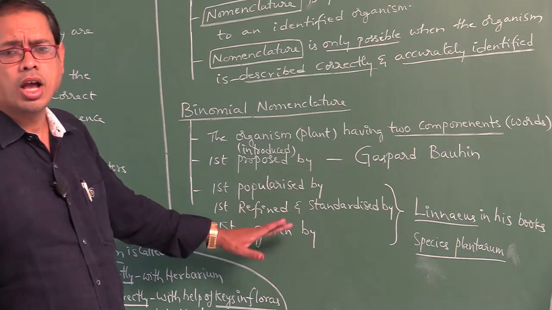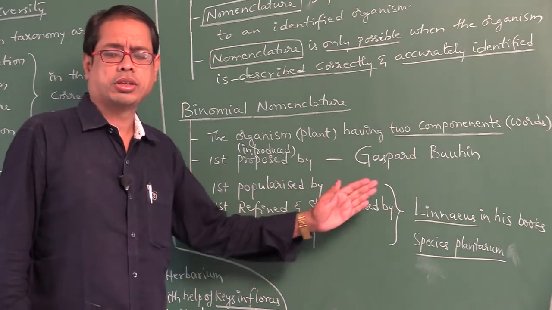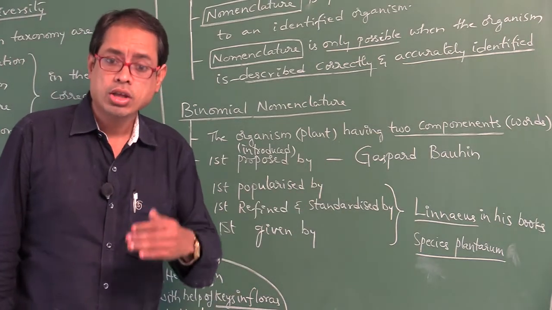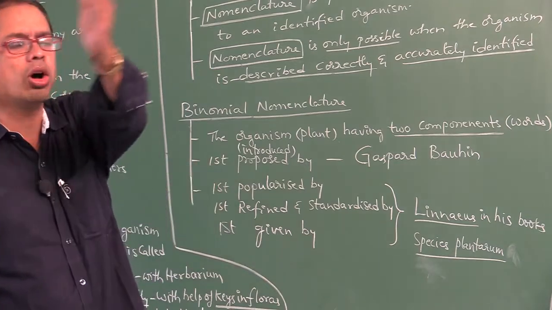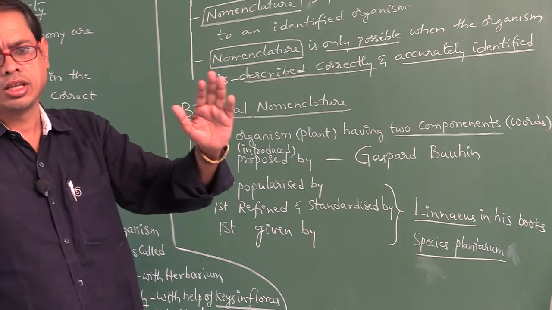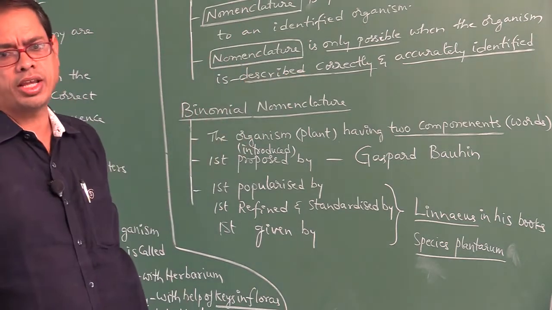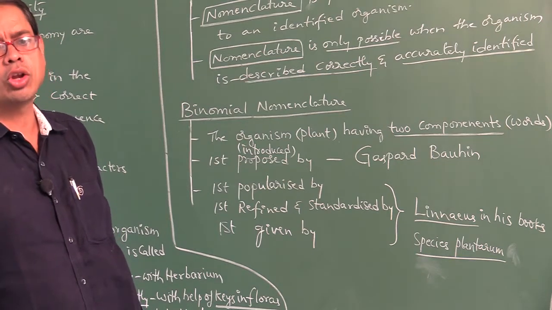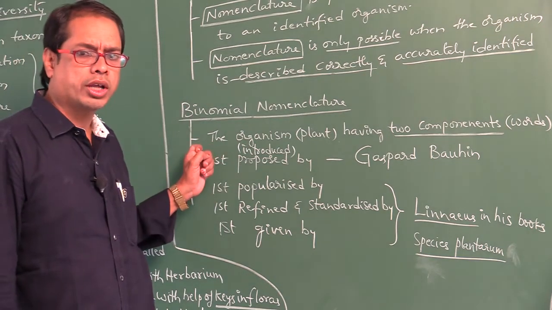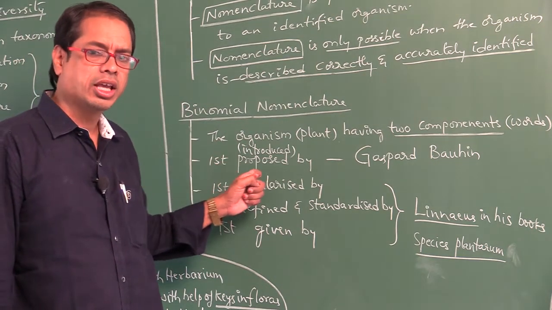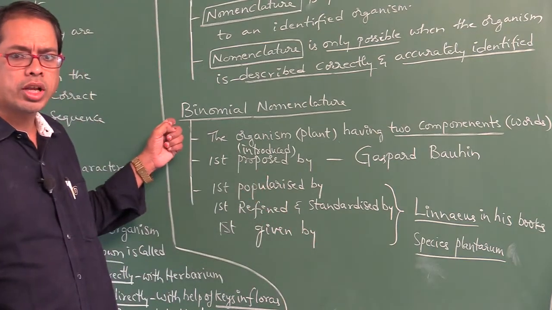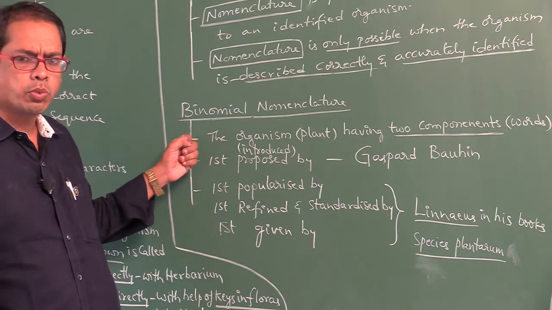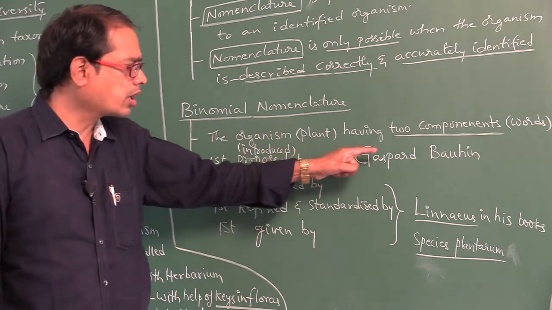Did you understand? Linnaeus wrote a book called Species Plantarum, which was read by all the other scientists, and thereafter binomial nomenclature was popularized. It was popularized by Carolus Linnaeus, and first introduced and proposed by Gaspard Bauhin.